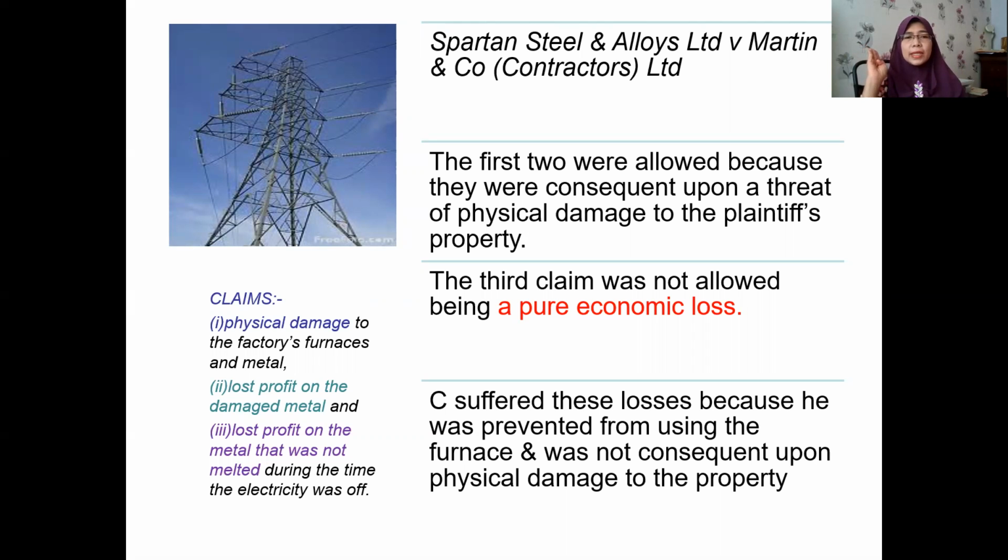That's the example of consequential economic loss. But the third one is an example of pure economic loss. So in a way, it is independent from the actual damage. There is no damage whatsoever to the metal.